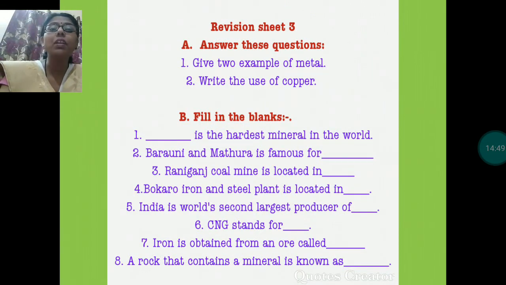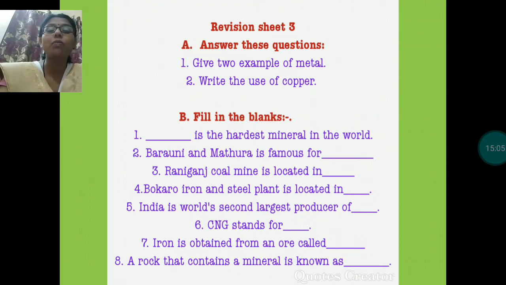Give two examples of metals. Two examples of metals can be copper, aluminium, gold, silver. Okay, these all are examples of metals. Any two you can write.